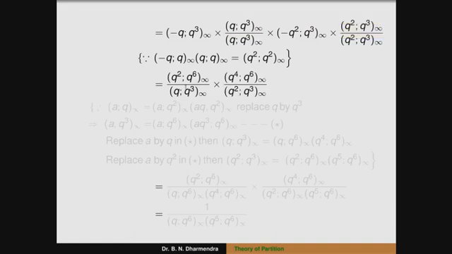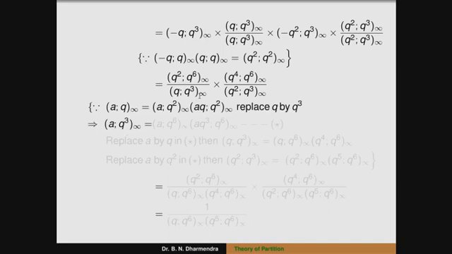And also we can find out what is the value of (q^3; q^3)_∞. We have to split the terms with the help of the standard statement: (a; q)_∞ is equal to (a; q^2)_∞ into (aq; q^2)_∞. We have to replace the value of q by q^3. The base terms, we have to replace q by q^3.